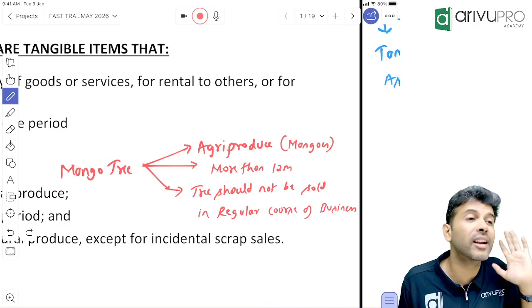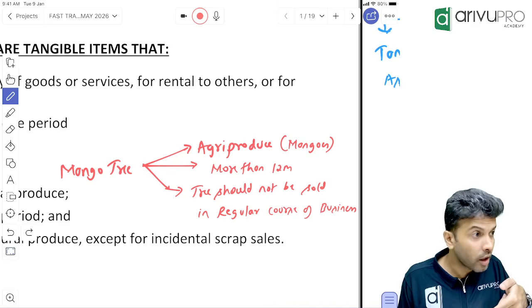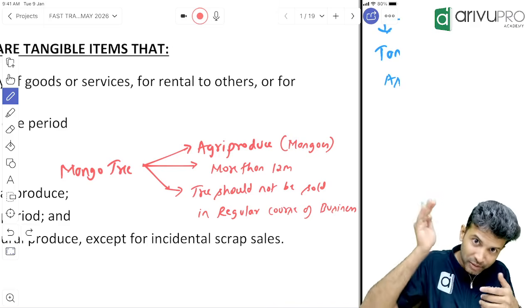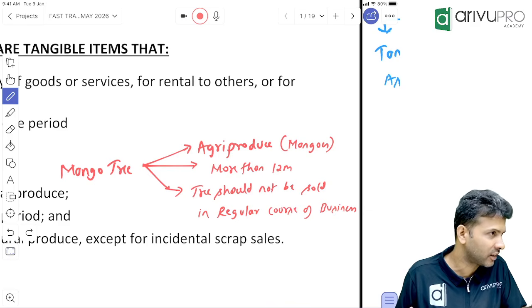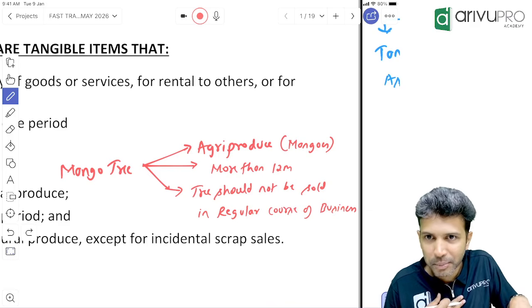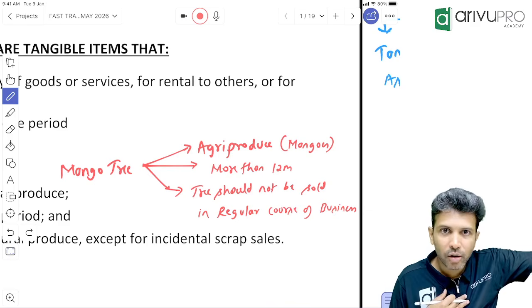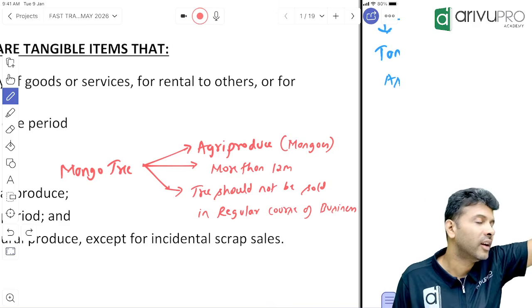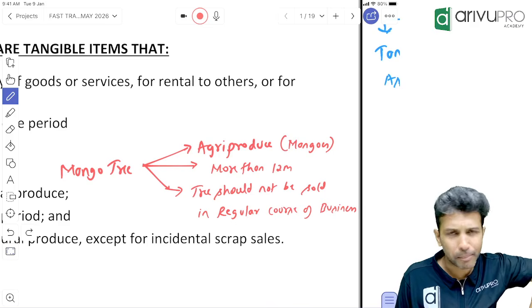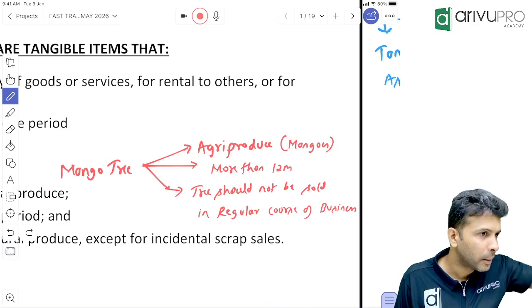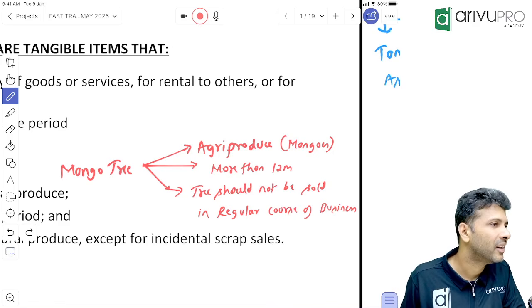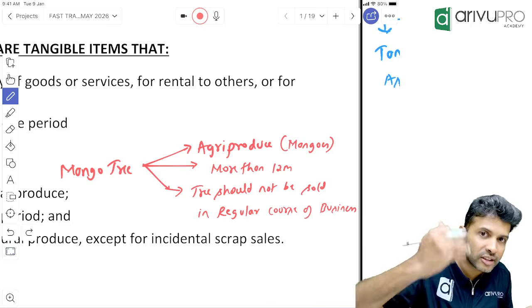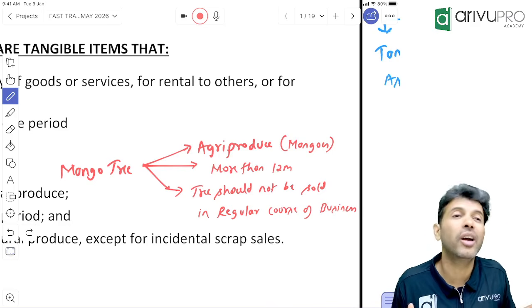Once in a while or regularly? Here, what did I say? This farmer's business is this. That means every year he does this. That's the example I'm trying to take. Every year, what does this farmer do in my example? Sell the mangoes and also sell the mango tree. Now you tell me, are the mangoes anyway inventory? The mango tree, is it PP or inventory? Inventory. Why? Because he's selling the tree also in the ordinary course of business.